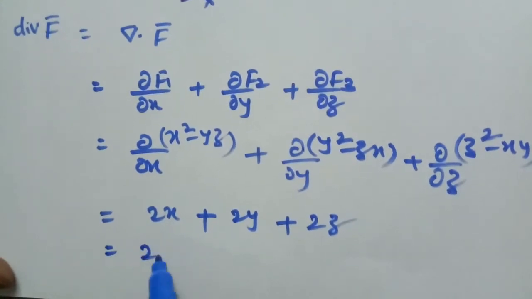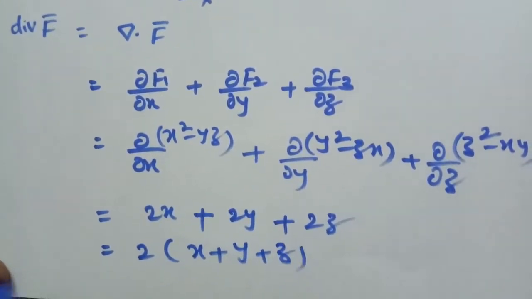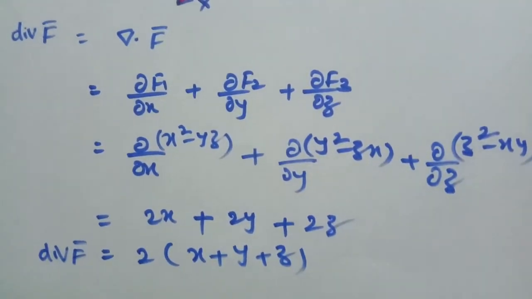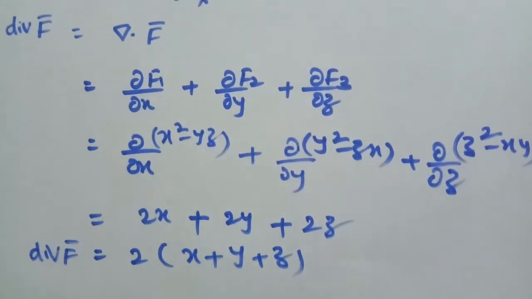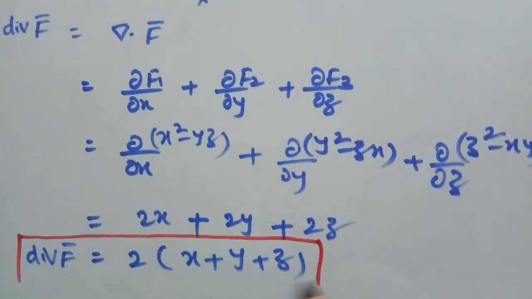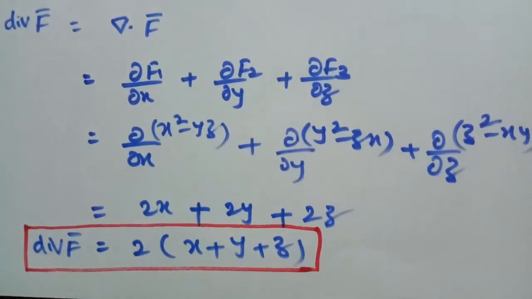Therefore, this is equal to 2 into x plus y plus z. This is div F bar. Now we have to calculate the integration of div F bar.